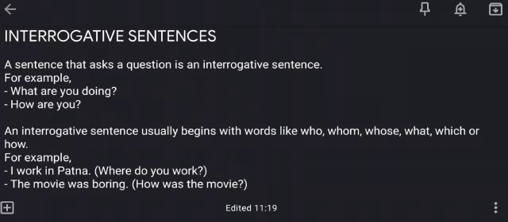An interrogative sentence usually begins with words like who, whom, whose, what, which, or how. For example, where do you work? I work in Patna. How was the movie? The movie was boring. So these are just two examples. All you have to remember in interrogative sentences is that it is a sentence that asks a question. It has a question mark at the end of every sentence, and the words mentioned above are used to begin the sentence when it comes to an interrogative sentence.